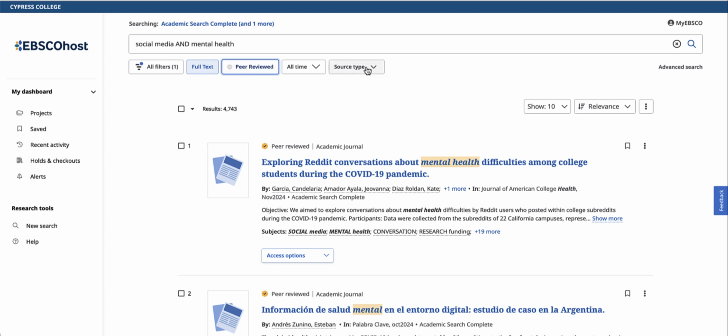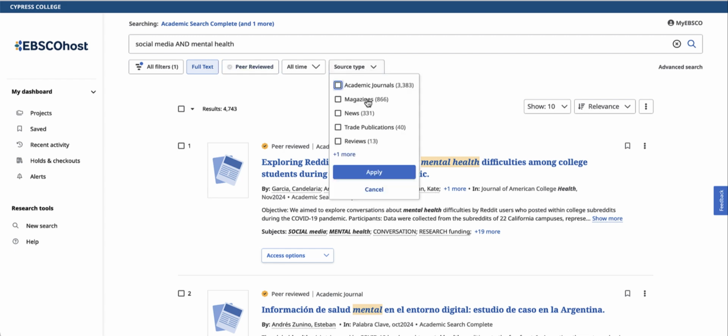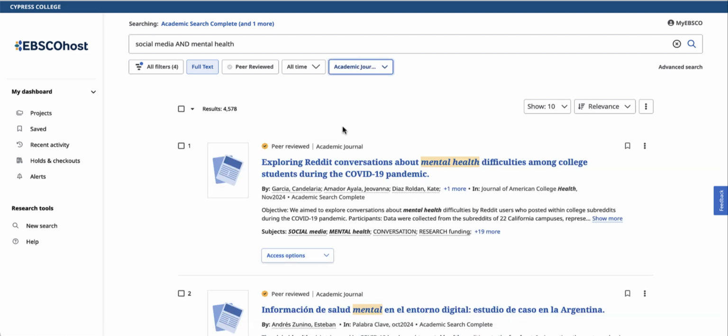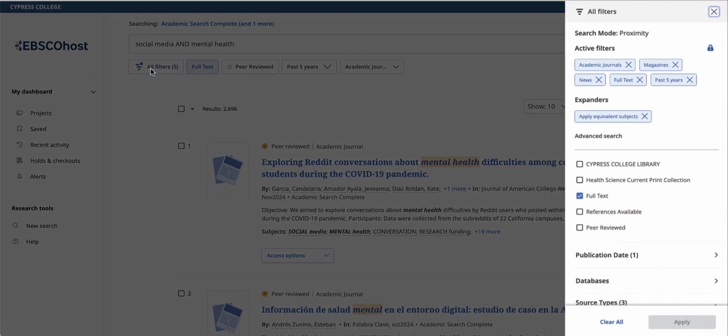You can use the source type filter to limit your search to the specific resource types you're interested in. Filter your search by date by using the all-time box. Most professors want you to stay within the past 5 to 10 years to ensure your research is current and not out of date. For a topic like social media and mental health, let's limit our search to the past 5 years. Browse all filters to limit your search even more.